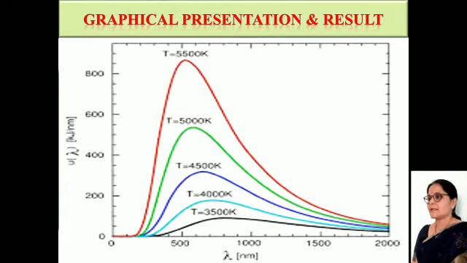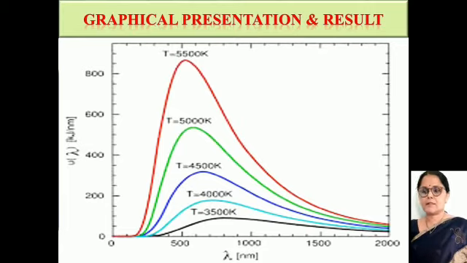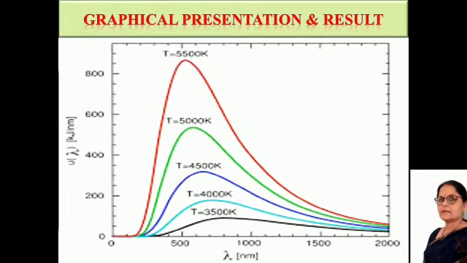This slide shows the graphical presentation of the distribution of energy and its results for different temperatures. For the different temperatures, the different colors are to be used, and that is shown in this slide. Also, the general result is that when the temperature increases, the emissive power also increases. After some time, it decreases in all the curves. Now we will see the conclusion from the graph.